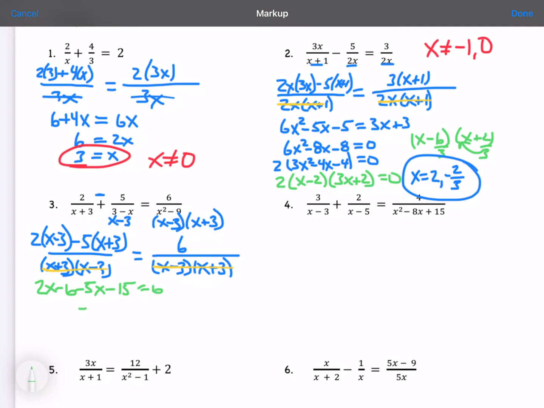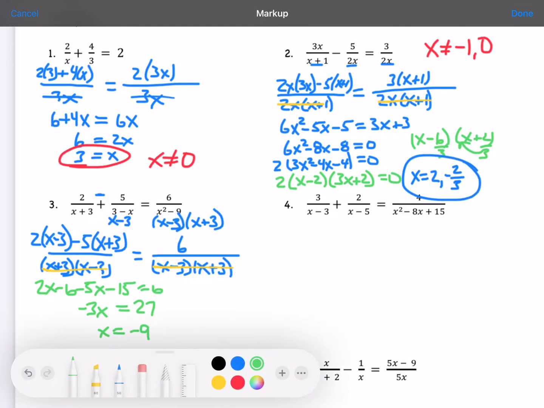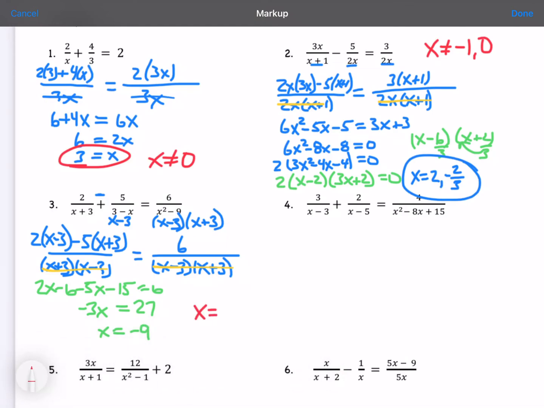When I combine like terms, I have negative 3x, and I'm going to add 21 to the other side. When I divide, I get x equals negative 9. And we know that x can't be 3 or negative 3, because that's what would make the denominator 0. So x equals negative 9 is an answer that works.